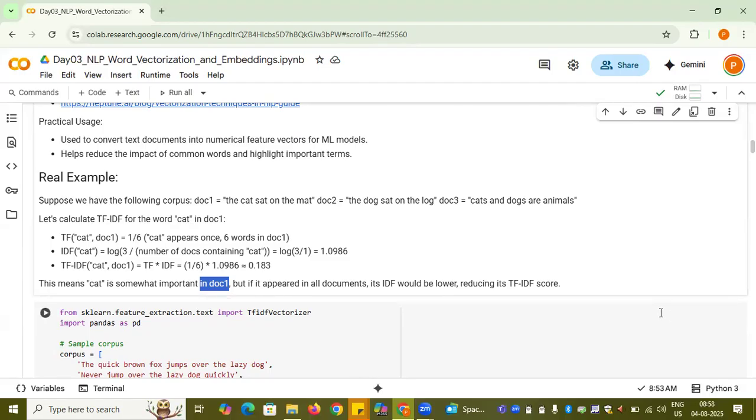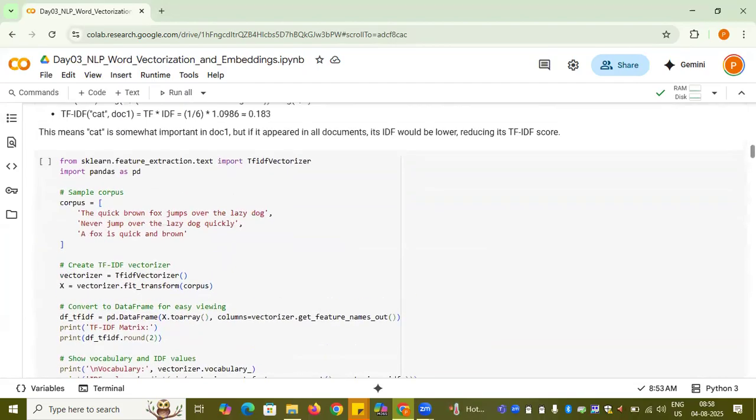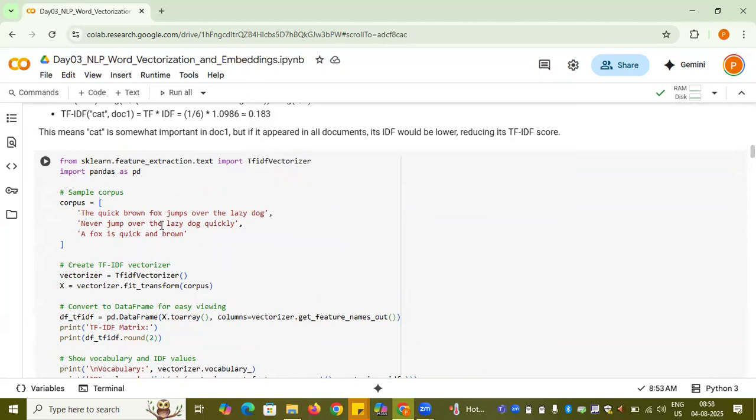Now how to implement it all together. Let me go below. Sorry. So if you go here, again in sklearn.feature_extraction.text, the TfidfVectorizer is there. Then this is my corpus. Then I need to get the vectorizer out of TfidfVectorizer, and fit transform on the corpus. Here I'll get the vectorized value. Now let me print out this X with respect to different columns. How can we do it? With vectorizer.get_feature_names_out. So let me run it.